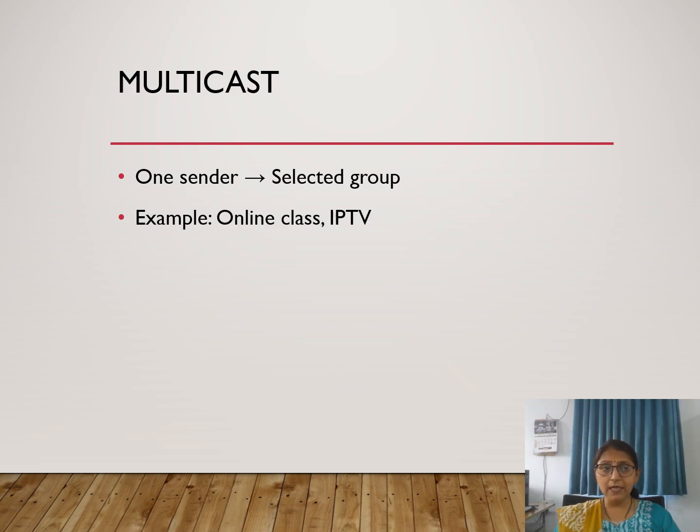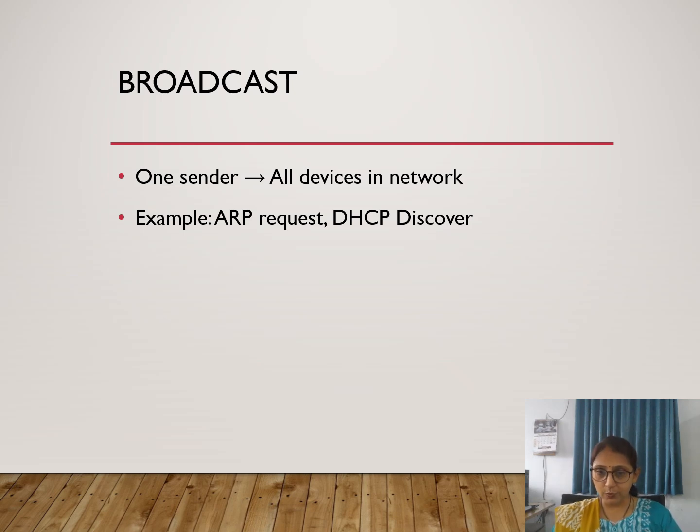Next is multicast: one sender and a selected group. For example, online classes, where the sender is only one, but multiple users can join that particular class. That is an example of multicast, where we send our data. And the last one is broadcast, where we have one sender, but all the devices in the network receive it. For example, ARP request, DHCP, satellite communications, and radio. These are the broadcast examples.